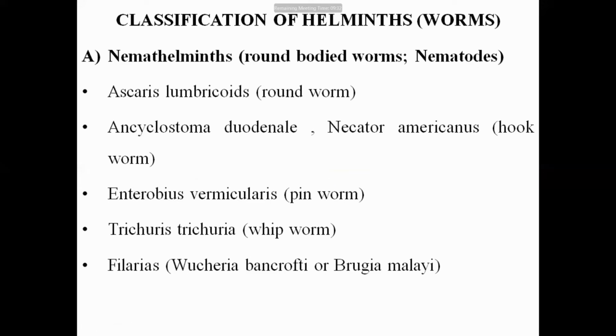I think we have already known about the nemathelminths and the platyhelminths. So what are the nemathelminths? They are called nemathelminths because of their body structure: they are round-bodied worms. They are also called nematodes. The body structure is rounded.